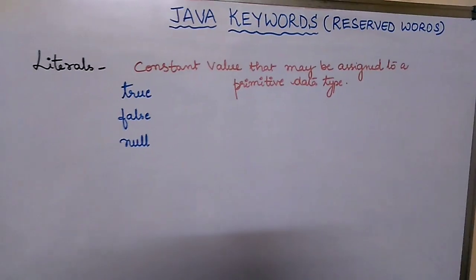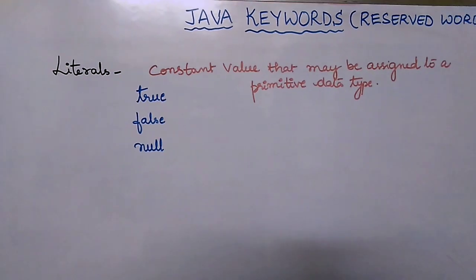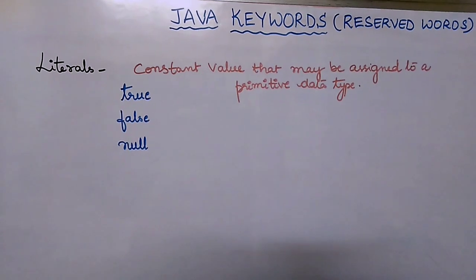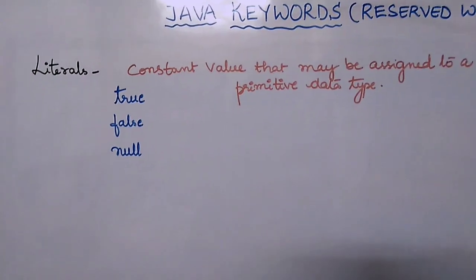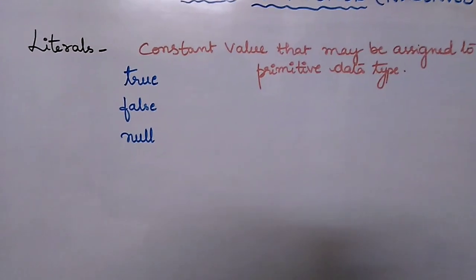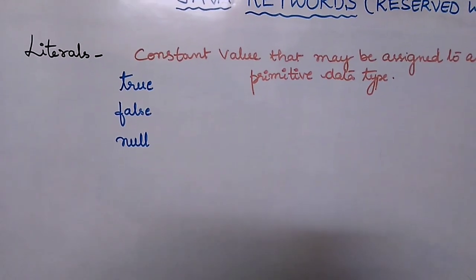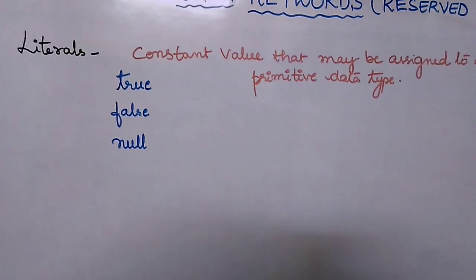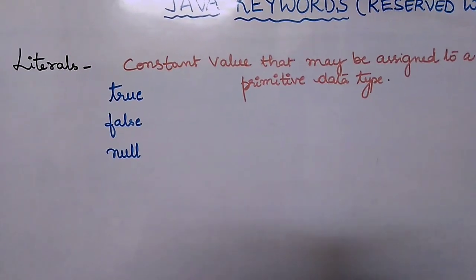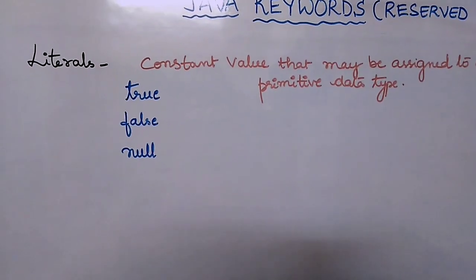Along with the keywords, I would just like to discuss one more concept, which is literals. What is a literal? A literal is a constant value that may be assigned to a primitive data type. Java has three special literals which are true, false and null. True and false are the Boolean literals and null represents a null value. You can also think of them as reserved words, and they also cannot be used for identifiers.